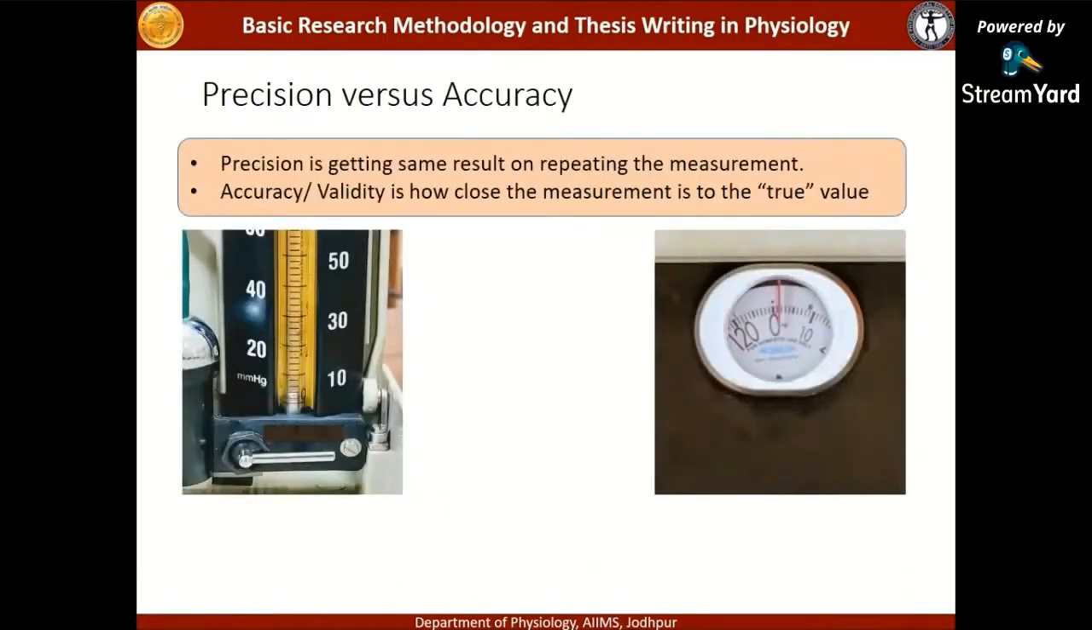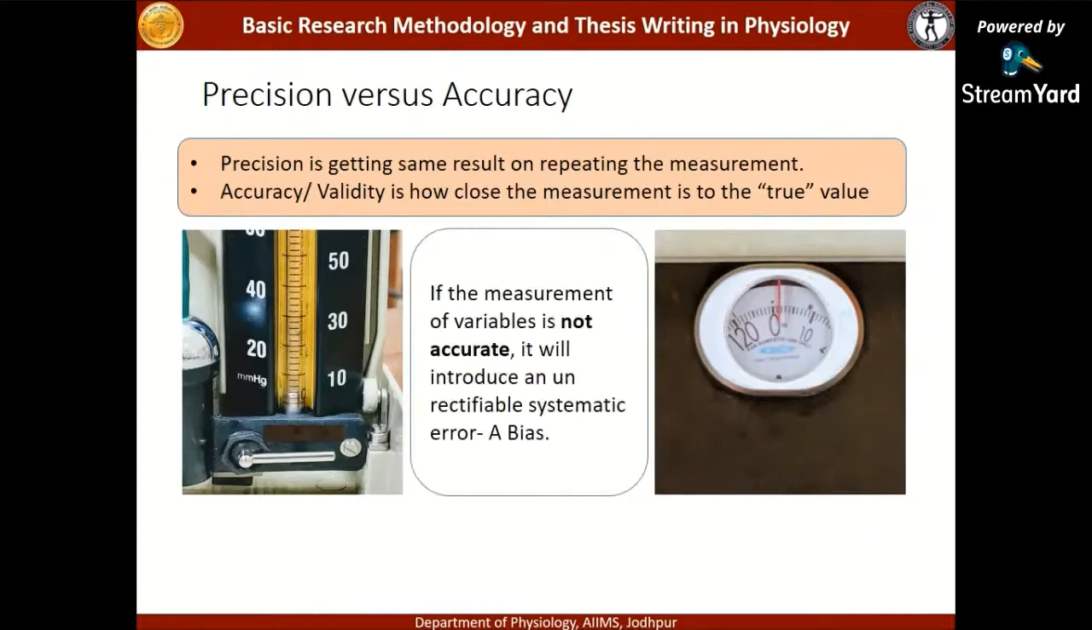So what do I mean by precision and accuracy? Precision is getting the same result on repeating the measurement. Accuracy or validity is how close the measurement is to the true value. Here there are two pictures shown. If the measurement of variables is not accurate, as you can see in the picture, there is a little pressure in the mercury column. In this picture you can see that it is not at 0.